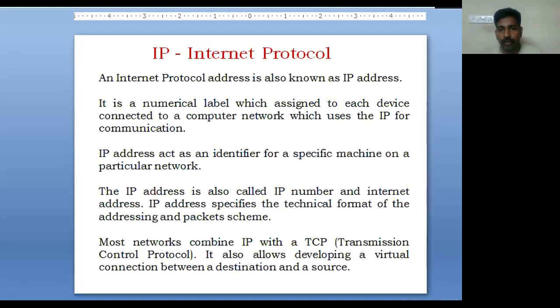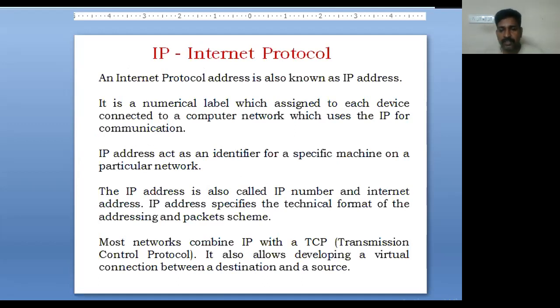First we want to see what is IP, Internet Protocol. Internet Protocol address is also known as IP address. It is a numerical label which is assigned to each device connected to a computer network which uses the IP for communication. If you want to connect within a LAN network, then also we need some IP address to connect.